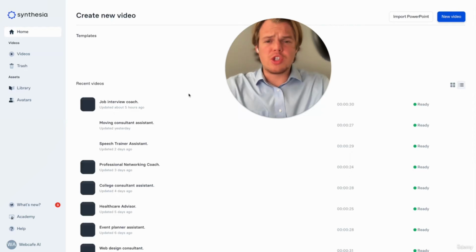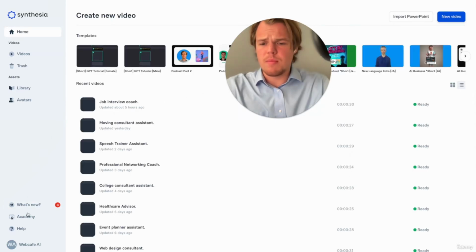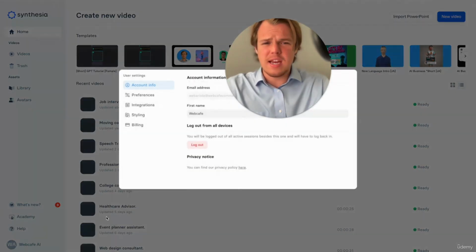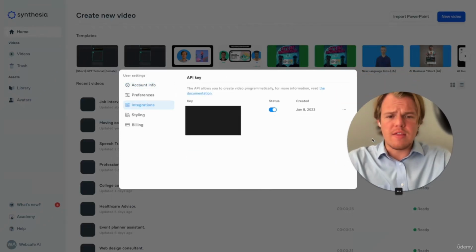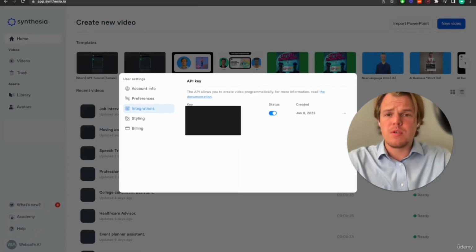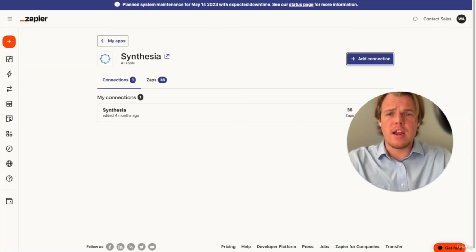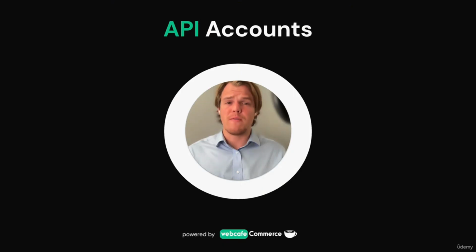All right, so once you're in Cynthia, all we need to do is come down to our profile here. We're going to hit settings. Once we're in settings, we're going to go ahead and hit integration, and then we're just going to be able to create a key by saying add, copy it, come back over here, paste it in there, and you're good to go. Okay, perfect. That is all the accounts we'll need in today's course.